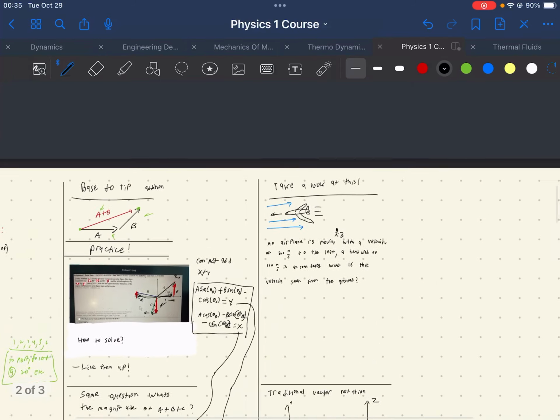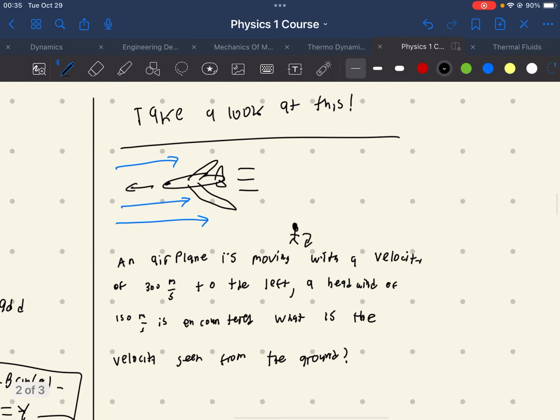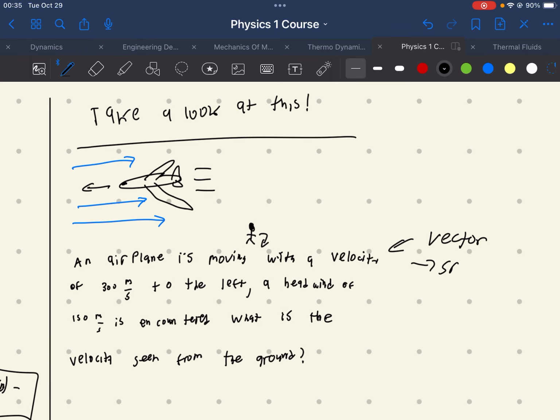So, let's talk about an airplane. We have an airplane here flying through the air, and it has a velocity, which is a vector. Velocities are vectors; speed is the magnitude of the vector. And it's flying at 300 meters per second to the left. So there's our vector total. That's what tells us it's a vector. There's a headwind of 150 meters per second. What is the velocity seen from the ground? So if you're standing on the ground and you look and this airplane is flying at 300 meters per second this way, there's a headwind blowing at 150 meters per second.